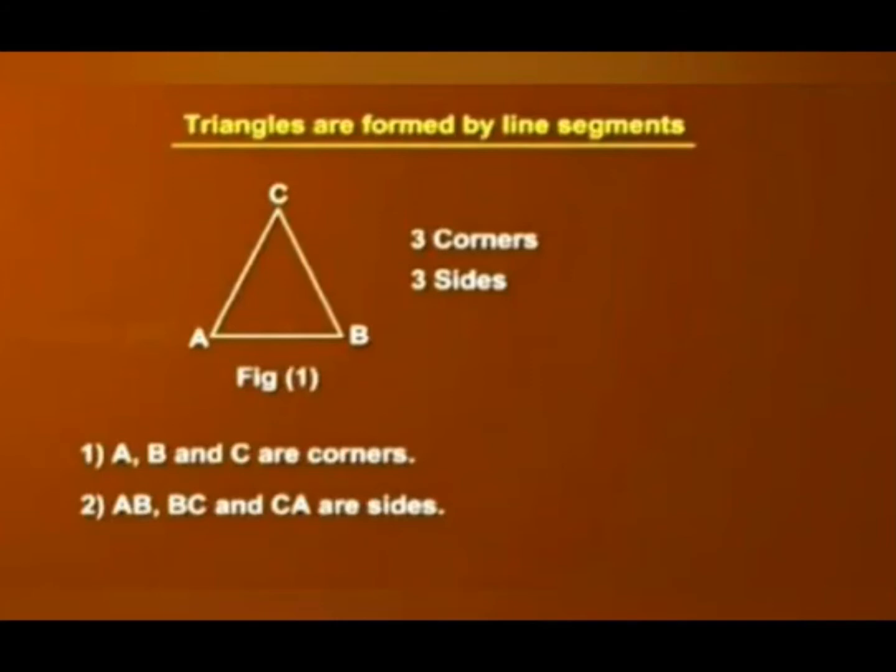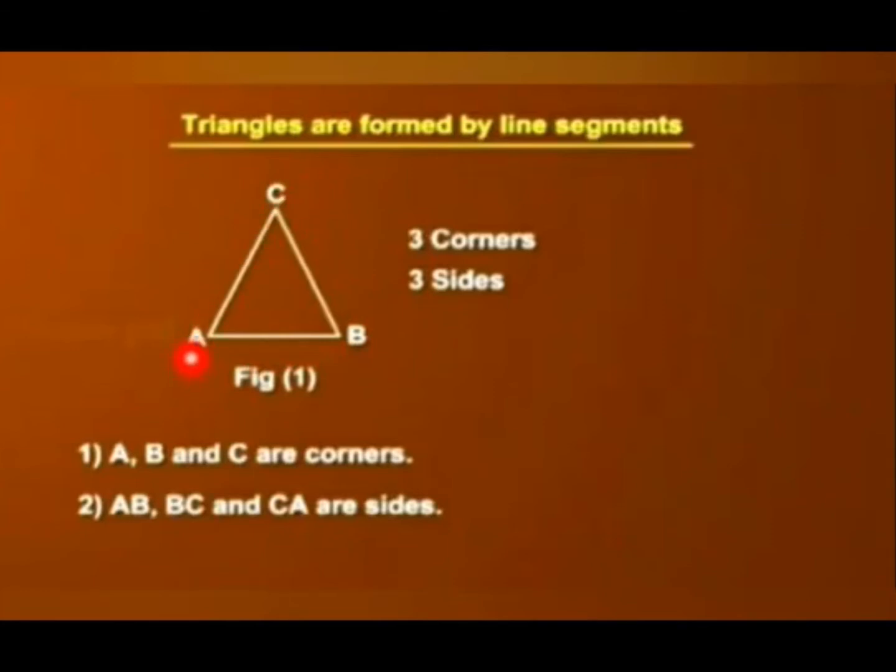Now, we'll see triangles are formed by the line segment. Here, A, B, C are the corners, right? Then AB, BC and CA are the sides. So, a triangle can be formed using 3 corners and 3 sides. So, this is how you can form a triangle using a line segment.